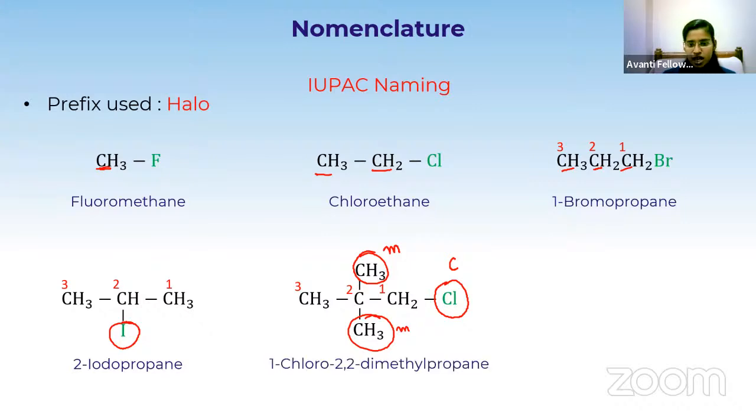To the first carbon, chlorine is attached. To the second carbon, 2 methyls are attached, so we represent it as 2,2-dimethyl, and we have 3 carbons in the parent chain, so it is called propane. Is it clear to all of you? 1-chloro-2,2-dimethylpropane. Do you feel any difficulty here? Do you want me to explain any of the compounds shown on the slide?